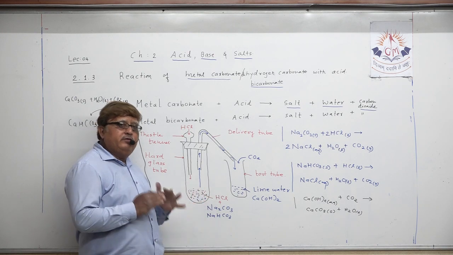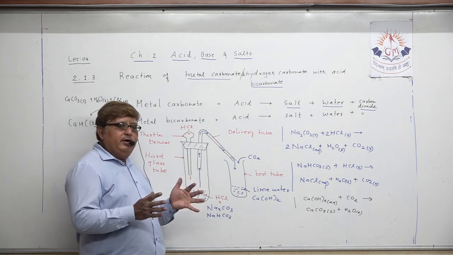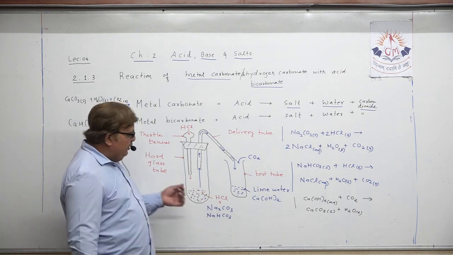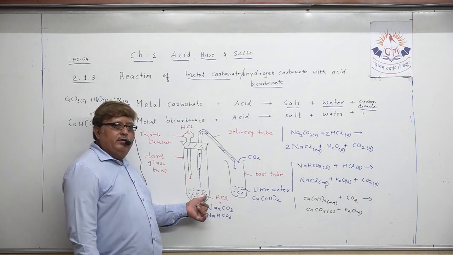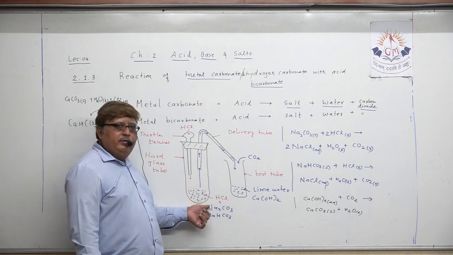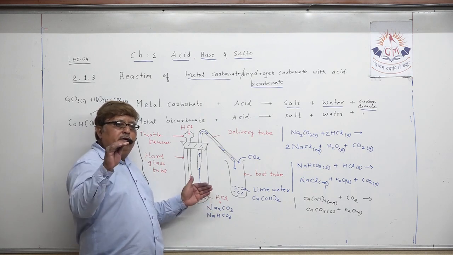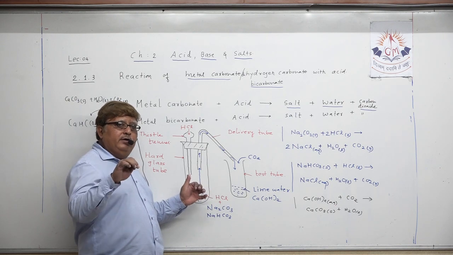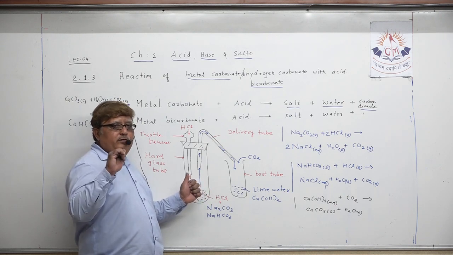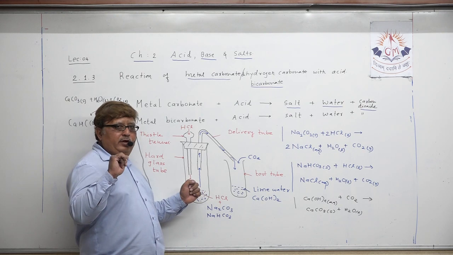These are the mixtures you are taking. Hydrochloric acid, at the same time sodium carbonate and sodium bicarbonate. These are chemicals required for performing this particular experiment.